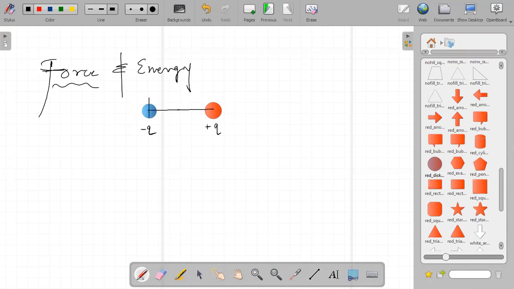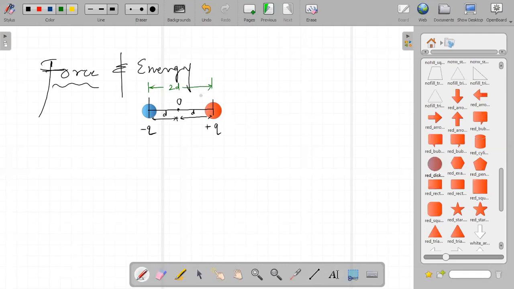Can you view the screen? The origin is O, with distance d here and d here. Therefore, can I write the total distance is 2d?